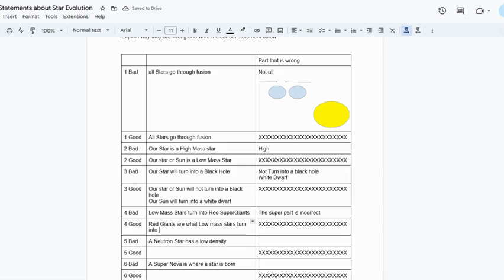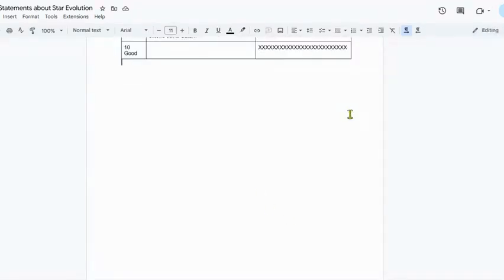Okay, number 5. A neutron star has a low density. The "low" part is wrong. Neutron stars have very high densities. The way I want you to understand this, if we take the mass of our sun and we squeeze it down, we're going to get a very large density. So I'm going to scroll down here and I want to teach that to you.